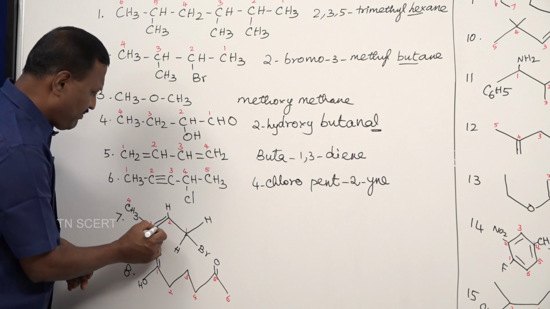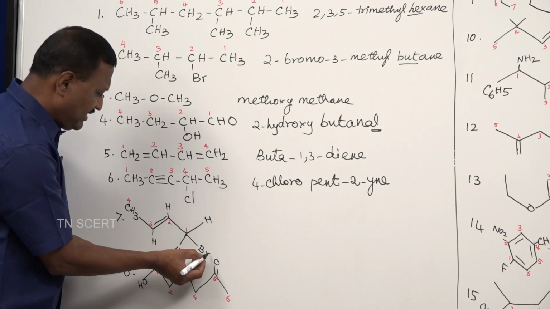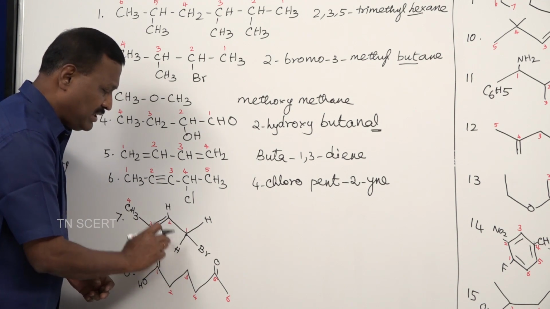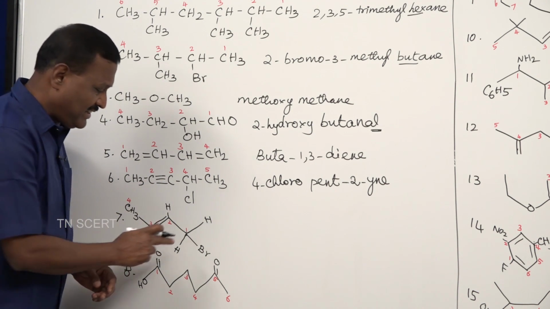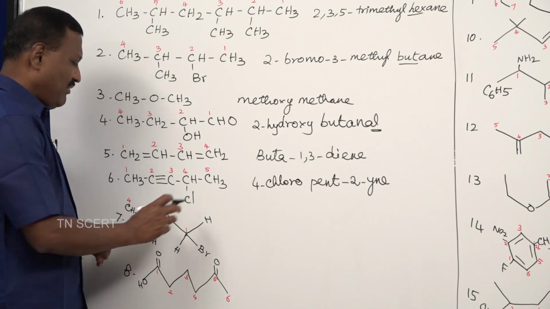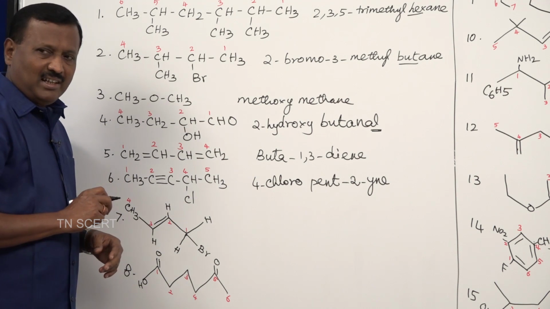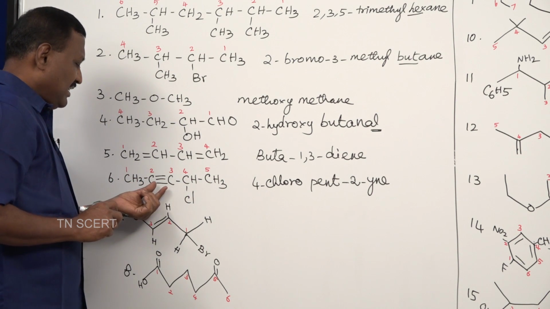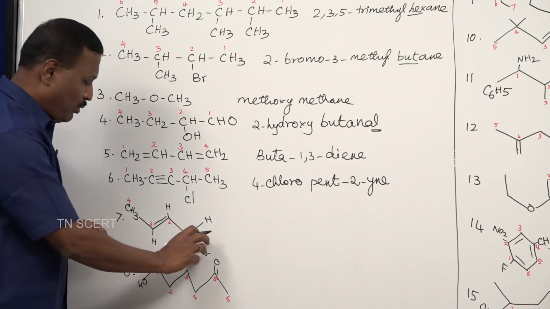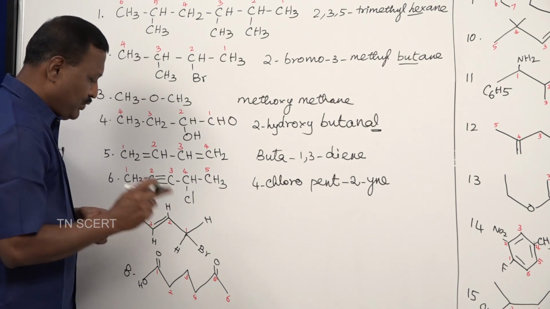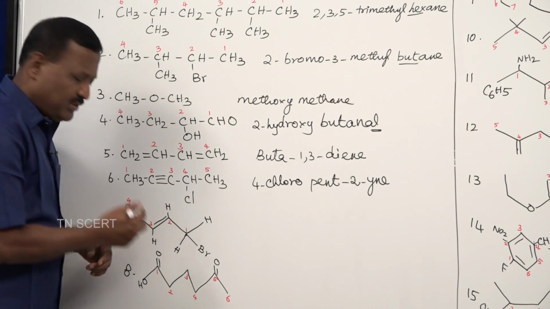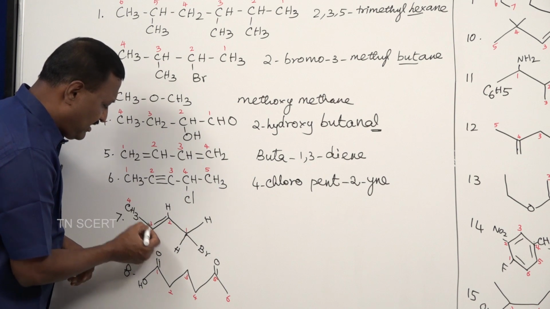This double bond is one functional group and this bromo is another functional group. Bromo is attached to the CH2, that is a primary carbon, which is given the first preference. In the last case, when chloro and triple bond were present, the side where we had the triple bond was given first preference. Here, with bromo and double bond present, you should give the first preference to the bromo attached carbon. So, this is first, second, third, fourth.